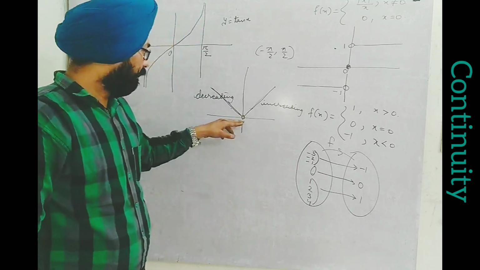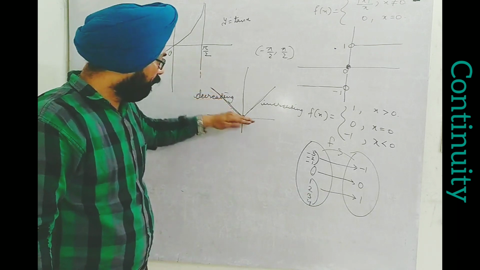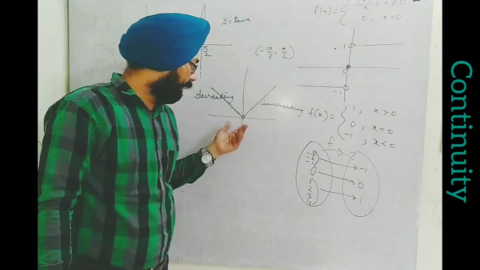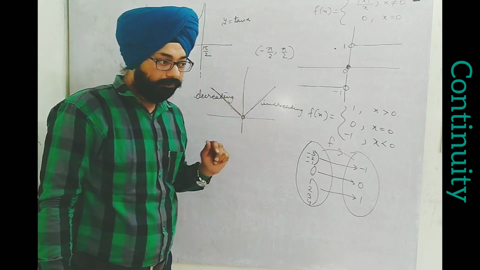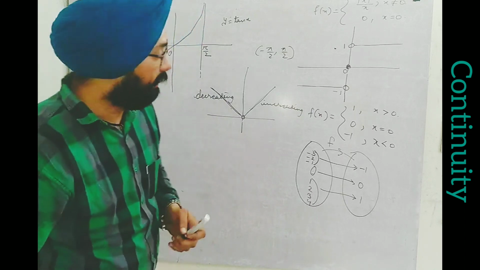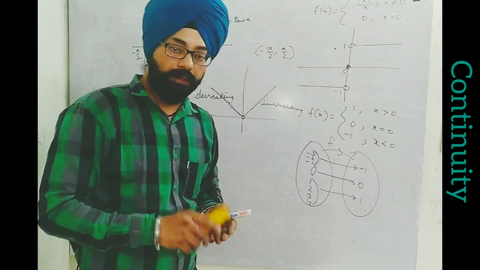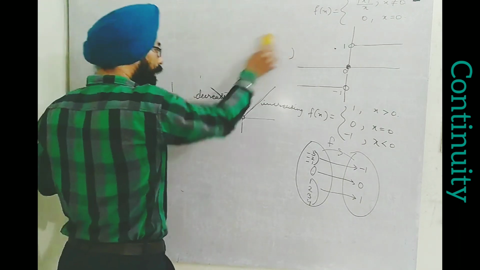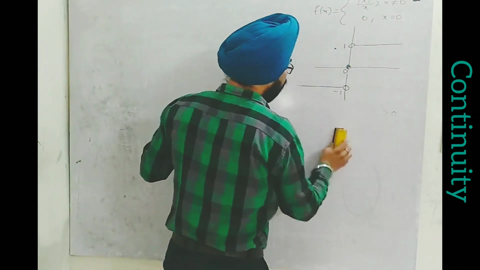Now, I see that once we start from the left hand side, we keep moving, there is no break, simply we have to move along the function's graph line. It shows that at all the points this function is a continuous function. Now, we will think reversely. Then in what cases may the function be discontinuous? A function which is not continuous, in that case we call it discontinuous. Now we'll think of where it can be discontinuous. Again, using a graph only we will study. Thereafter we will come to the presentation.